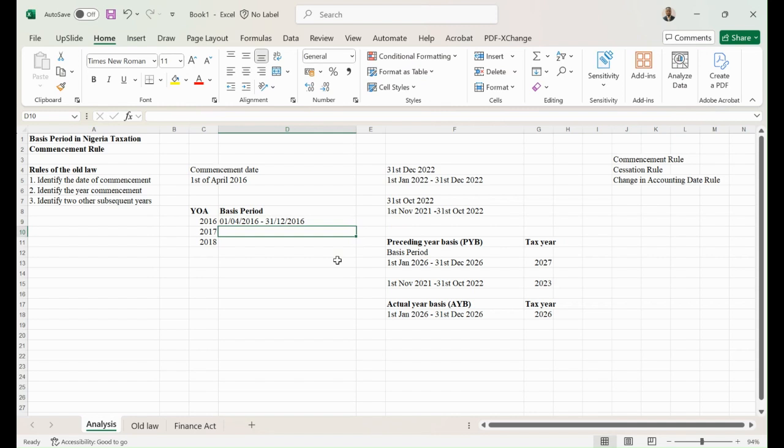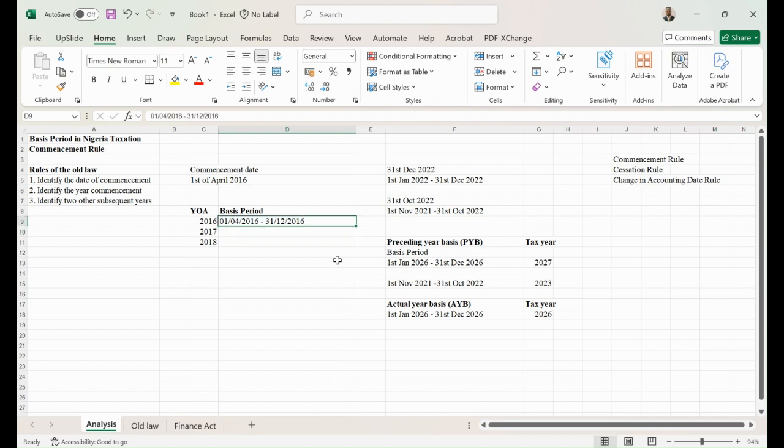So it's going to be from 01/04/2016 to 31st of December 2016. So that is the first rule, being the rule for the first year of assessment.